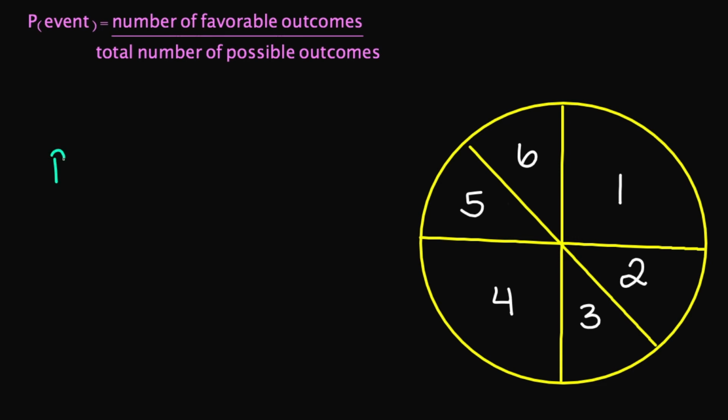What if I said P5 or even? This is the outcome I'm looking for. I'm looking for the probability of the number 5 or an even number. So we have 1, 2, 3, and 4. I'm looking for the number 5 or an even number. So the number of favorable outcomes that I can get is 4. The total number of possible outcomes is going to be 6.